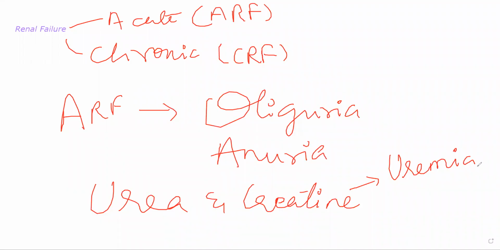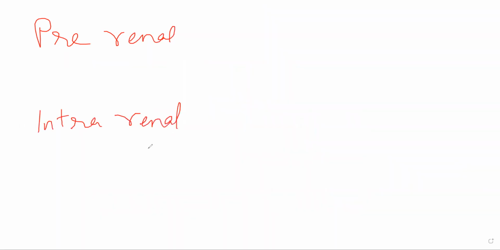Now, if we talk about the causes of ARF, these are categorized into three classes. One, we have pre-renal causes, then we have intrarenal causes, and finally post-renal causes. So this classification is based on how acute renal failure is occurring.